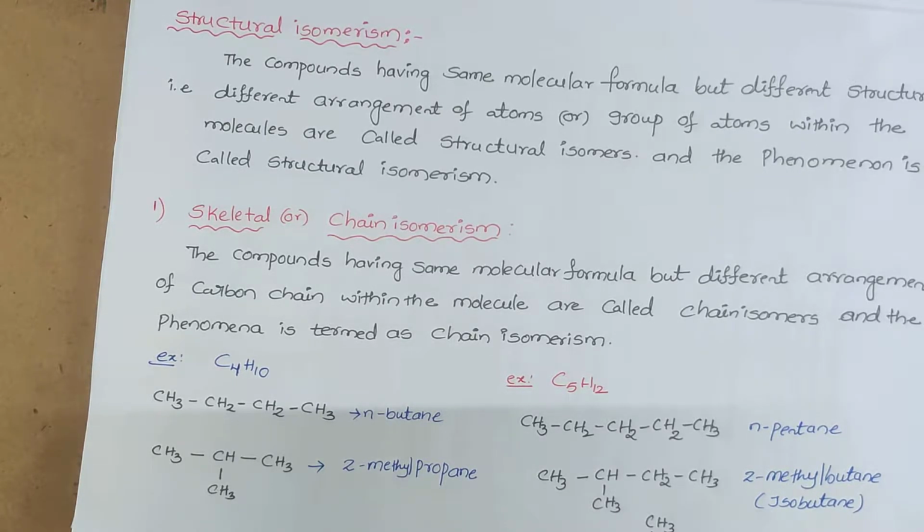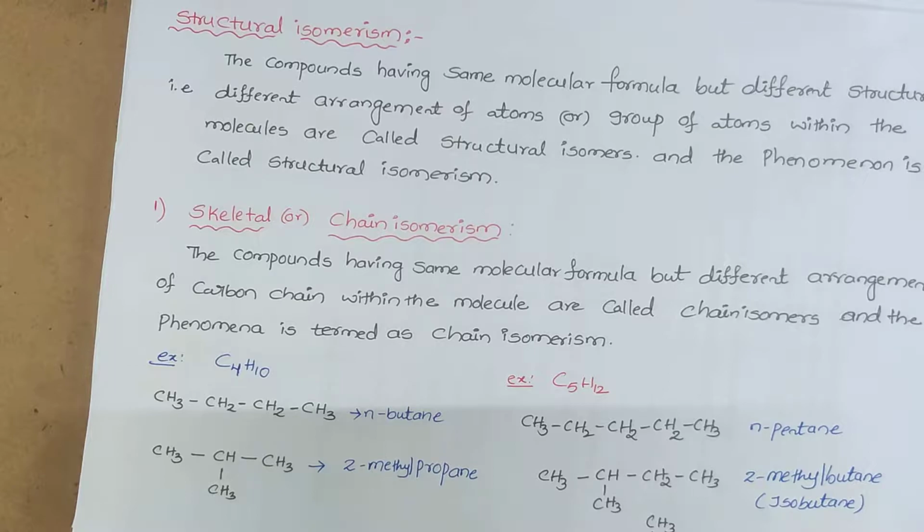That means structural isomers have the same molecular formula but differ in the arrangement of atoms or groups of atoms within the molecule. These are further classified into four types.